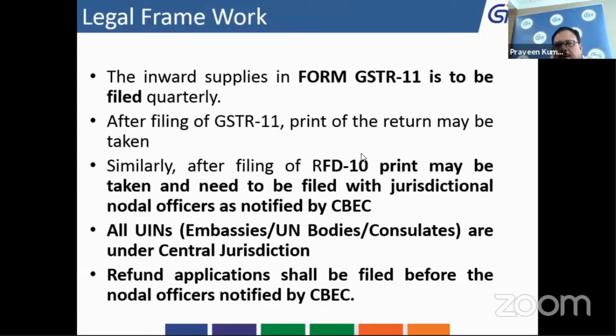I have also explained to you that in the UIN, the first 2 digits belong to the state. So if you are receiving any supply from a state other than the one this UIN belongs to, then it will be treated as an interstate supply, interstate receipt of supply, and IGST will be charged on such supply in the invoice. So you can claim IGST also.